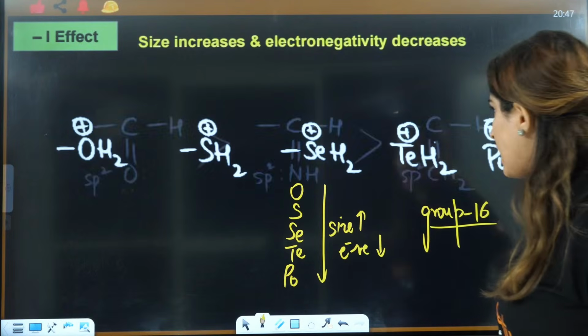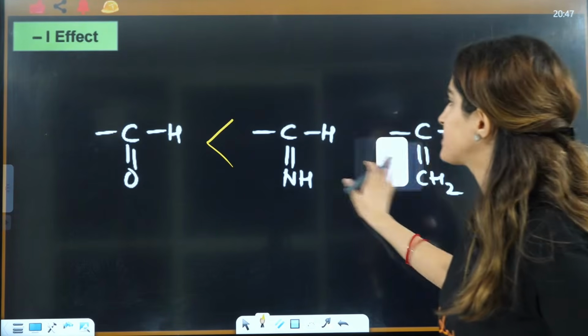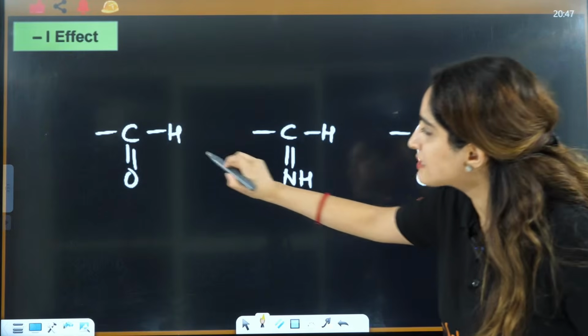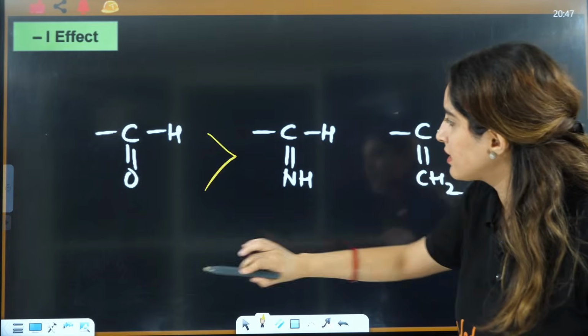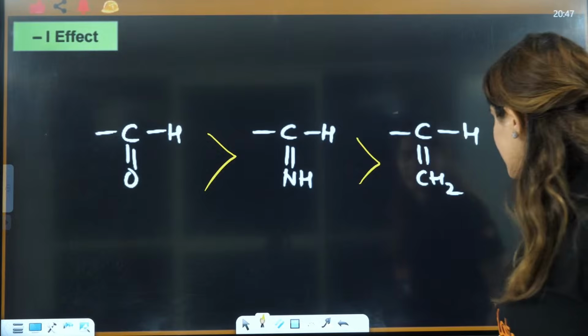Wait a minute, in the last one, here I have the opposite now. Oops, I just wrote the order of plus I, I am so sorry. So it is minus I. Electronegativity is more, that means minus I will be more. I just wrote the order of plus I, right?